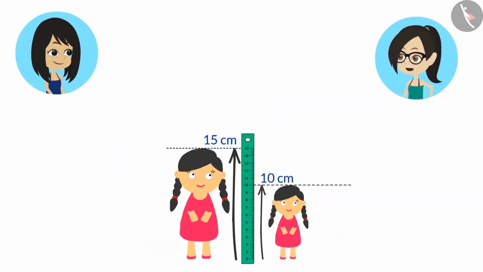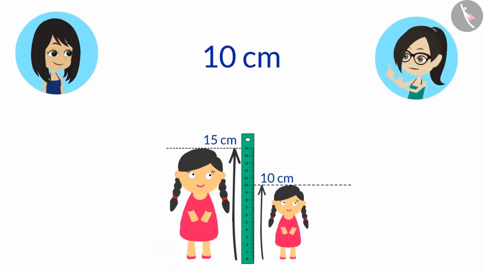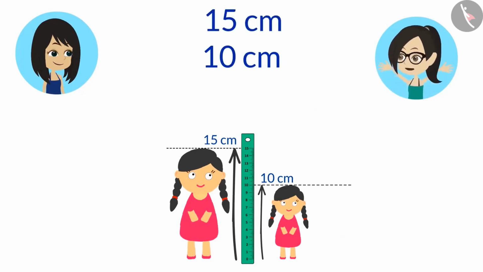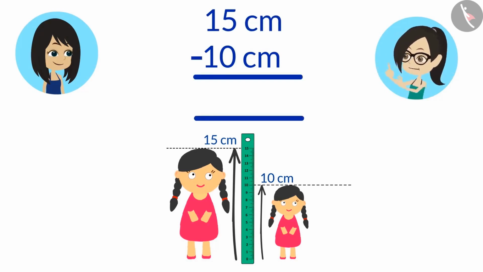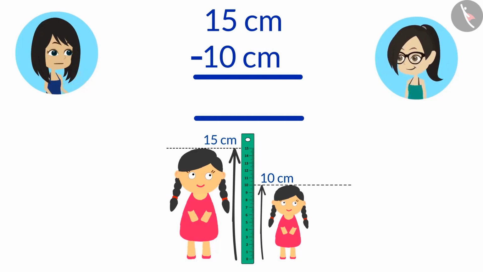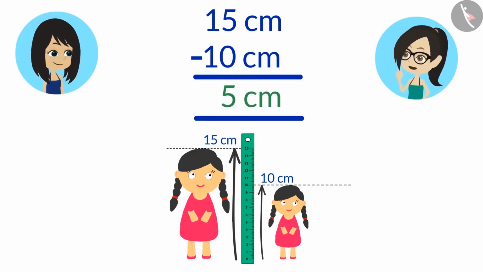If we subtract the height of your doll, which is 10 centimeters, from the height of my doll, which is 15 centimeters, we will come to know how much shorter your doll is than my doll. If we subtract 10 from 15, we will get 5. That means your doll is 5 centimeters taller than my doll. Yes, and we can also say that your doll is 5 centimeters shorter than my doll.